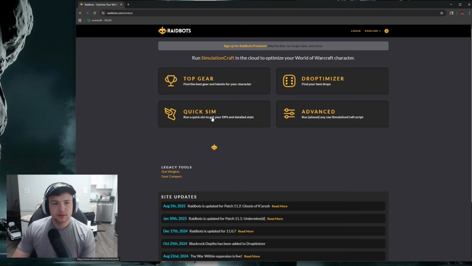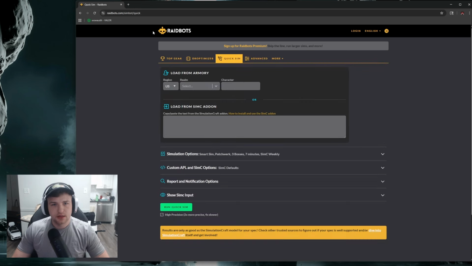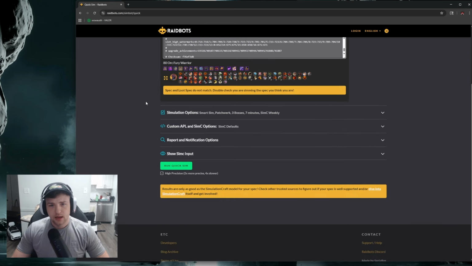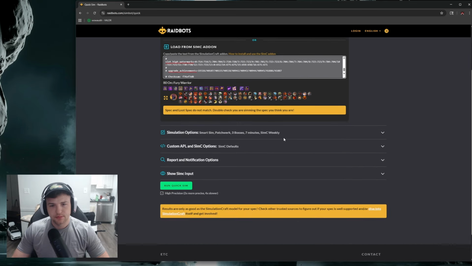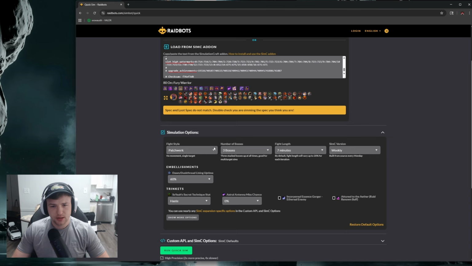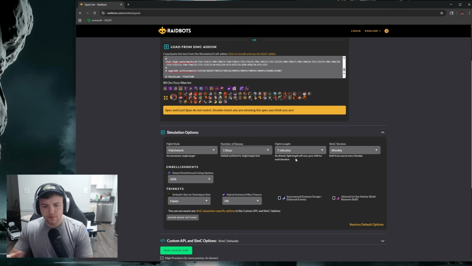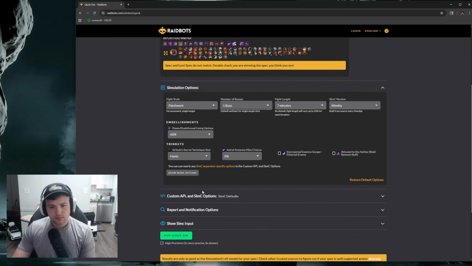So Quick Sim is going to be like if I just wanted to simulate, and I'll go ahead and get one running real fast. I'm going to paste what I just copied from the game in here, and it's going to show me all of my talents and everything, and then I can just go ahead and run a quick sim. So under simulation options, you can pick how many enemies you want it to be simulating you against. A lot of times we're just doing one boss for 7 minutes or 5 minutes. If you're doing it for raid, you might be doing 5 minutes. If you guys are so geared that the boss is dying in 5 minutes, you want to see what your damage would be. But I'm going to do one boss, 7 minutes.